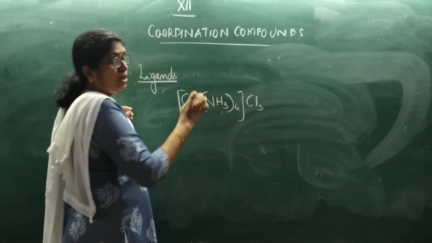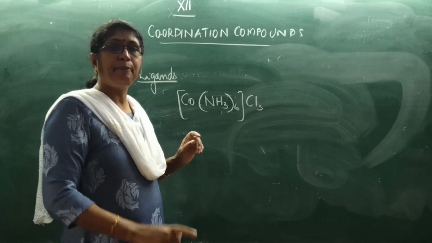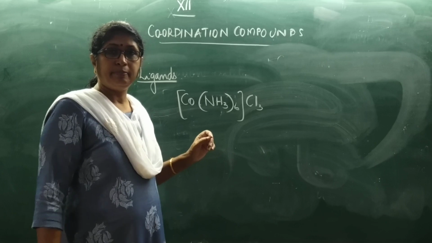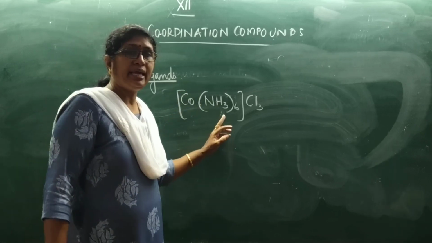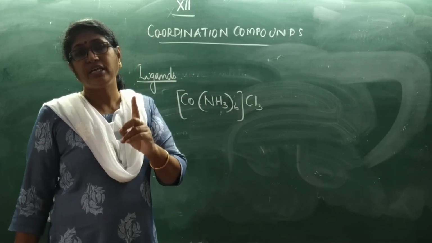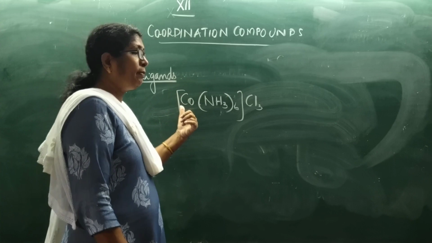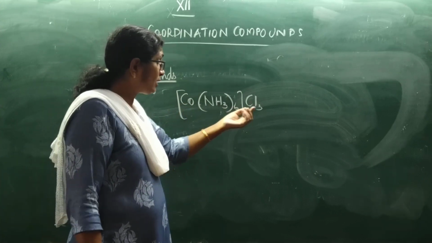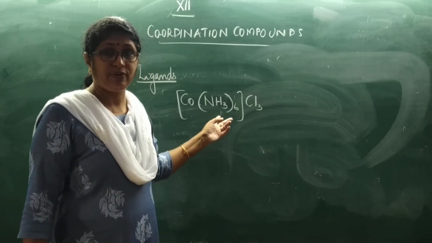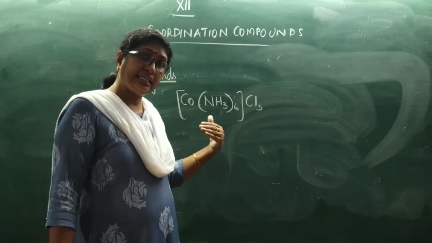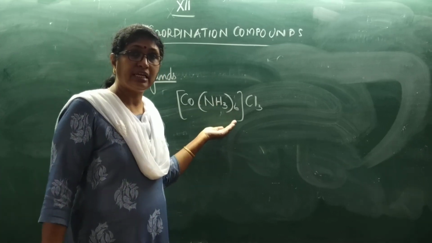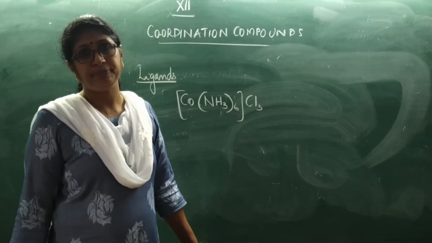Each of these ammonia molecules will donate a pair of electrons and form a coordinate linkage with the cobalt metal ion. Each ammonia molecule will donate a pair of electrons to form a bond with the cobalt ion. But the chloride ion is not like that. Only those in the ligands are donating a pair of electrons. That is why these ligands are fixing the geometry. These neutral molecules or ions in the coordination sphere are fixing the geometry of the molecule.